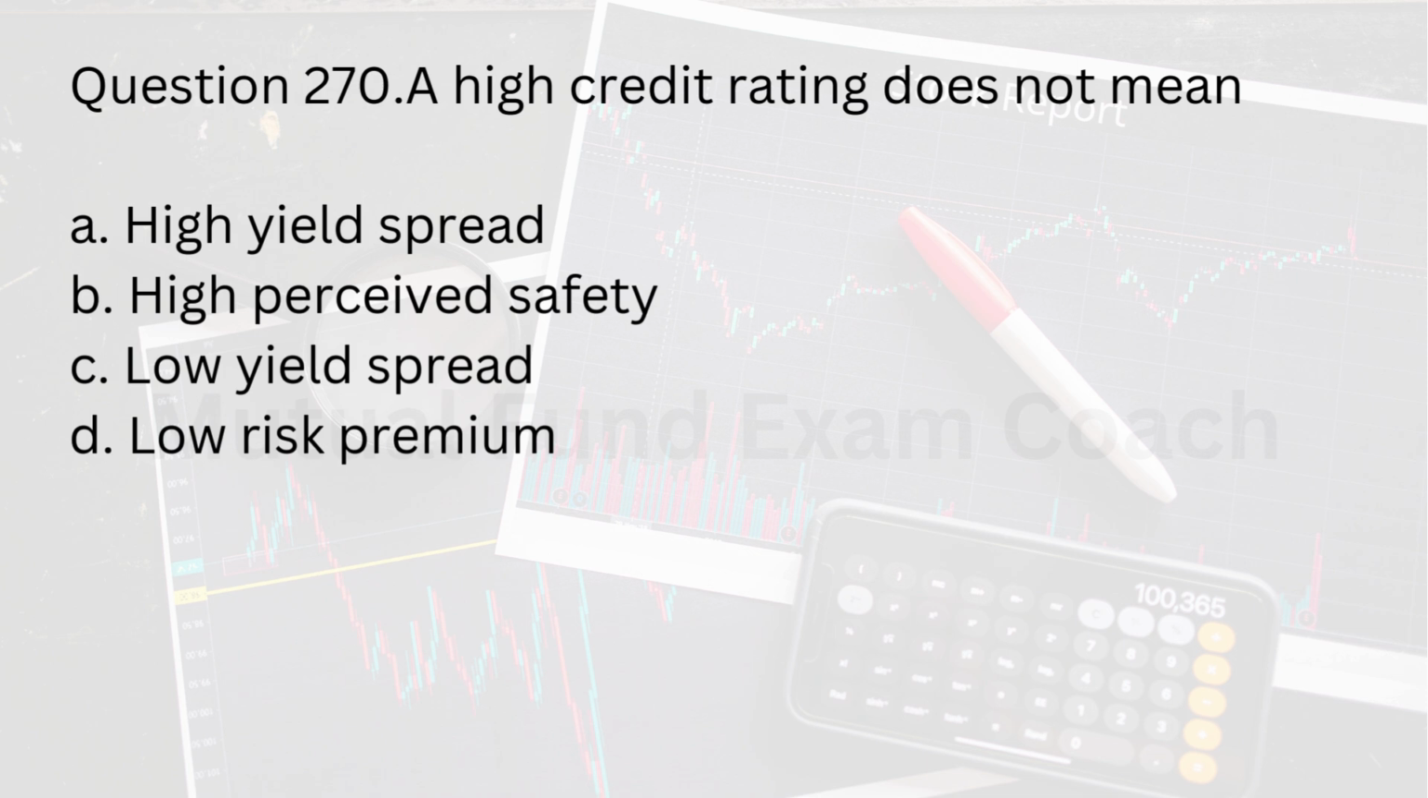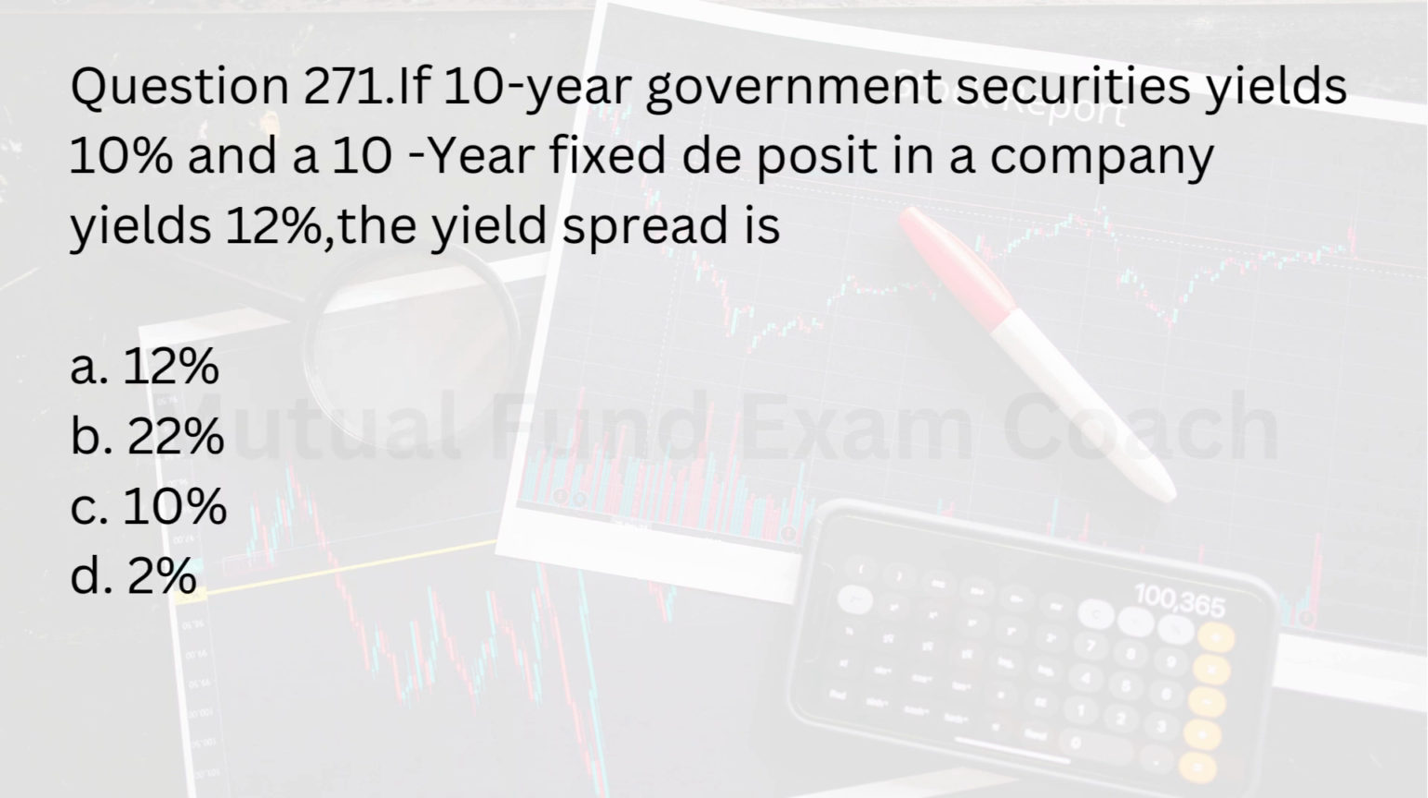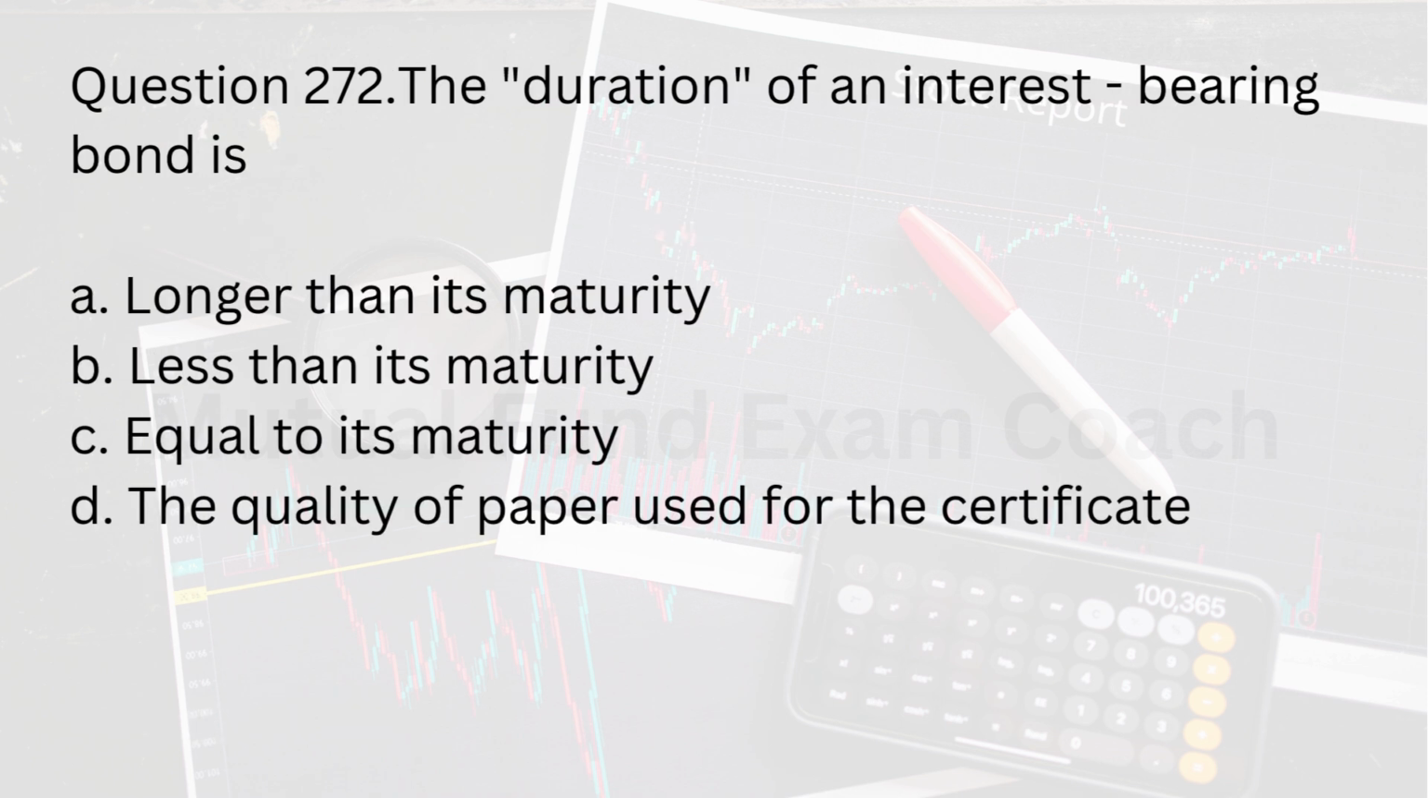Question 270. A high credit rating does not mean A. High yield spread. B. High perceived safety. C. Low yield spread. D. Low risk premium. Answer A. High yield spread. Question 271. If 10-year government securities yields 10% and a 10-year fixed deposit in a company yields 12%, the yield spread is A. 12%. B. 22%. C. 10%. D. 2%. Answer D. 2%.